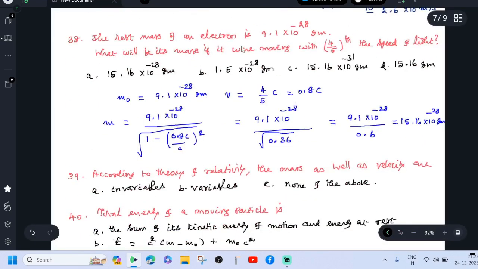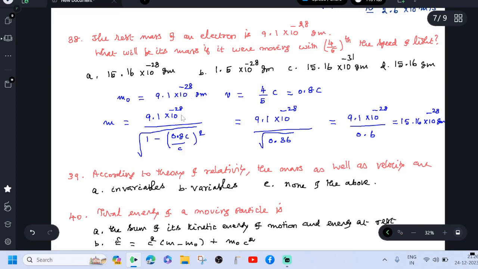The rest mass of an electron is 9.1 × 10^-28 gram. What will be its mass if it is moving with 4/6 the speed of light? V equals 4/6 times c, that is 0.8 c. m0, the rest mass, is 9.1 × 10^-28 gram. Expressed in kilograms, it is 9.1 × 10^-31 kilogram.